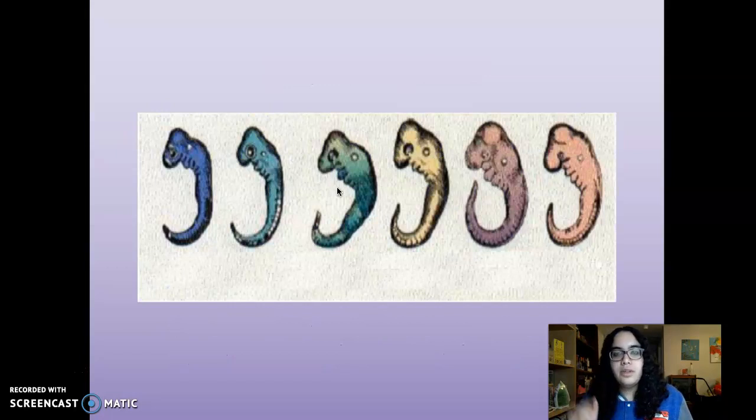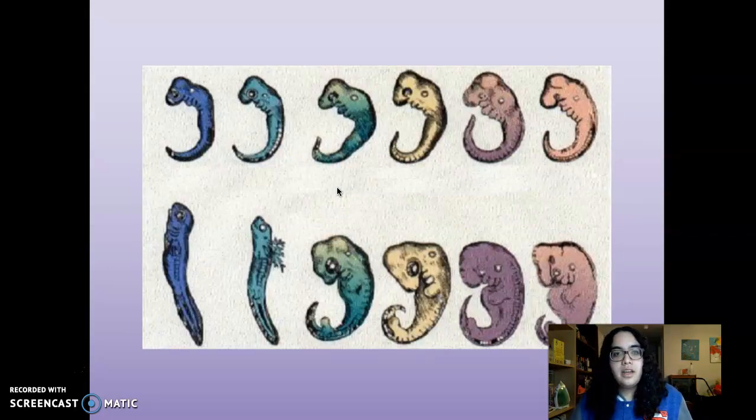Here is a more visual example. These are 6 different organisms of 6 very different species, but in their earliest stages of the embryo, you can't tell them apart, can you? Here they are later on in their gestation period. So after they've developed for a little while, this is like the next step. And now you start to see some more differences. So these 2 organisms are obviously more aquatic, whereas these are most likely mammals. But these 4 still look really similar to each other.